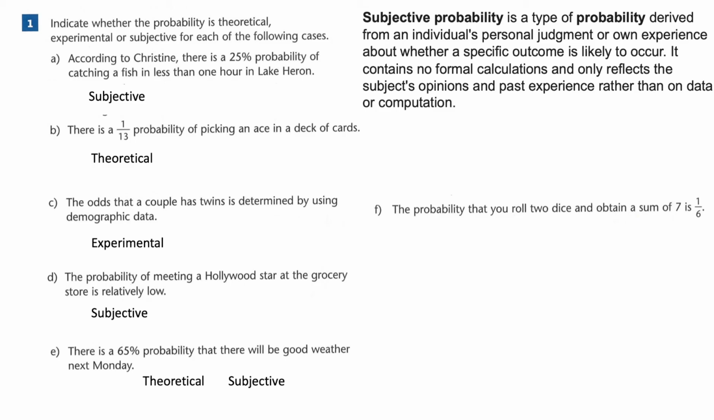There are 36 outcomes: 6 for the first die times 6 for the second die. So 6 out of 36 reduces to 1 out of 6. This is the mathematical or theoretical probability. This is totally theoretical. And that is it for question number 1.